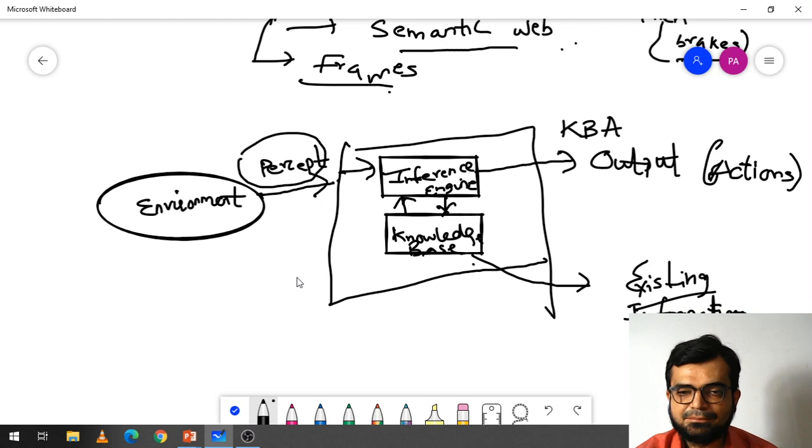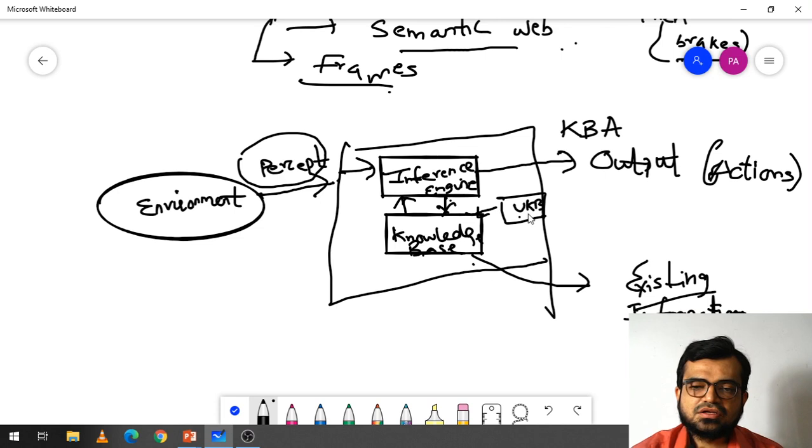Like I gave you an example of the condition, if-then, right? What that if-then says is that we have taken a standard format for human beings, but if it applies to anyone else, then you are inferencing the thing here. So because of this inference engine, the knowledge base will be updated. Here UKB means updating knowledge base, and this knowledge base will be updated.